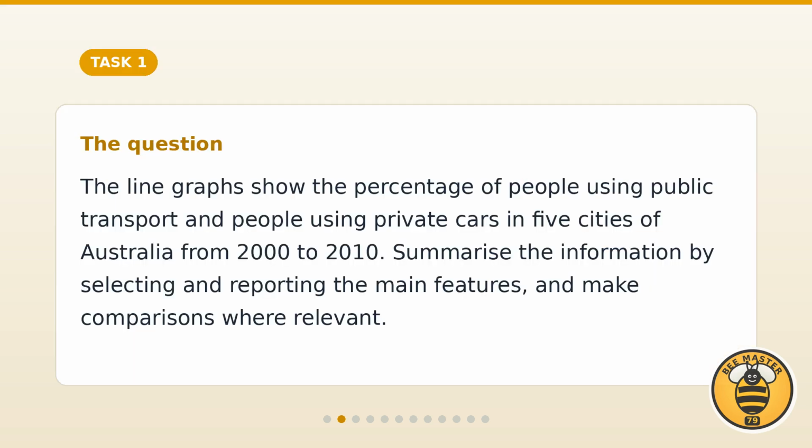Here is the task. The two-line graphs show the percentage of people using public transport and people using private cars in 5 Australian cities from the year 2000 to 2010. We must summarize the main features and make comparisons where relevant.